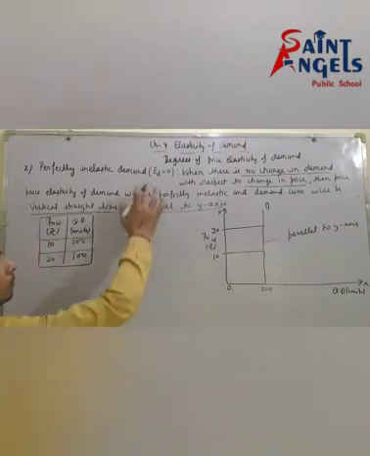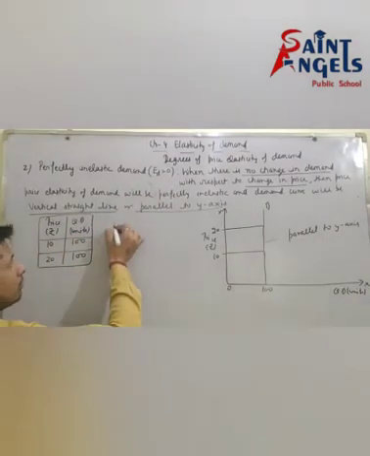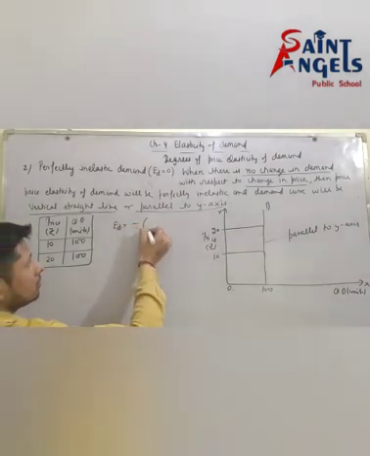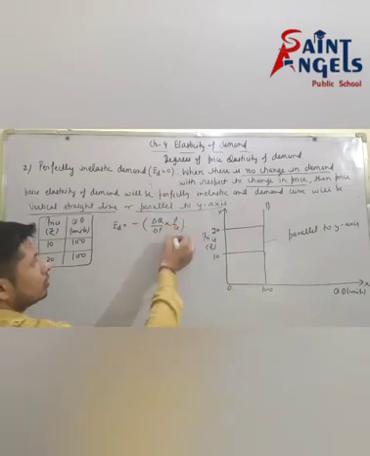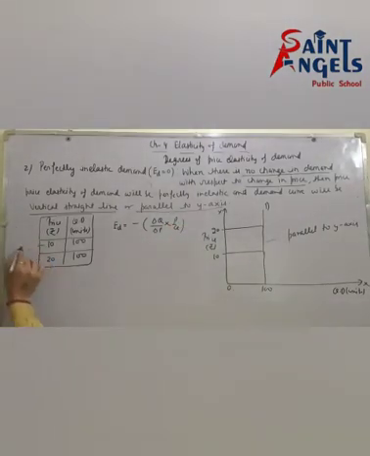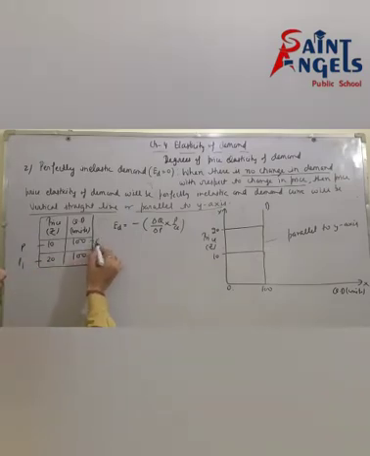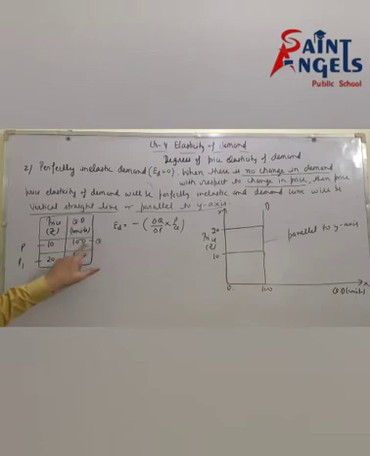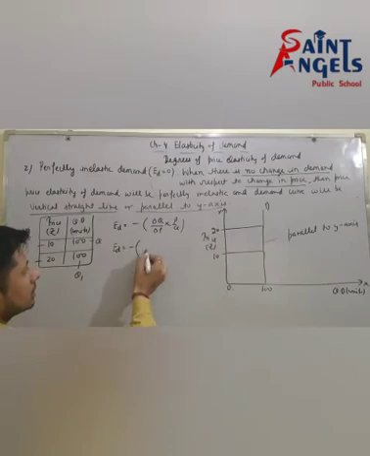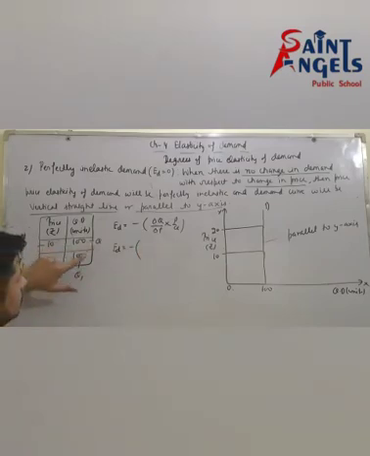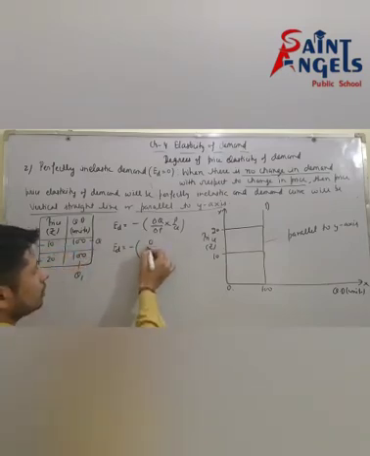See, ED is equal to 0. Now to prove this, please use the formula ED is equal to minus delta Q divided by delta P into P by Q. This is P and this is new P1; P1 means new price. This is Q and this is Q1; Q1 means new quantity and Q means initial quantity. Delta Q means Q1 minus Q, which is 0.